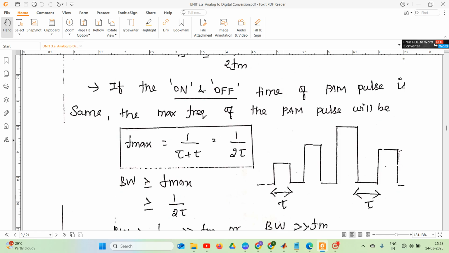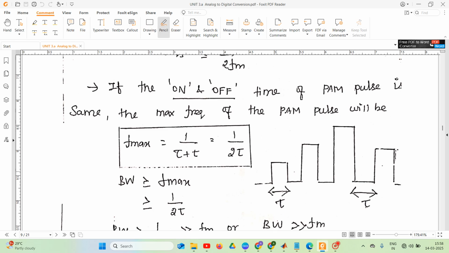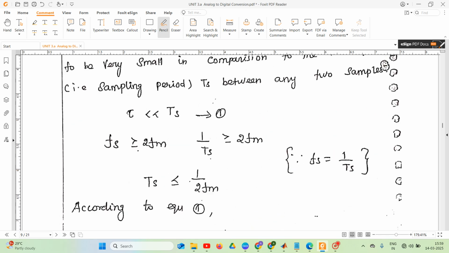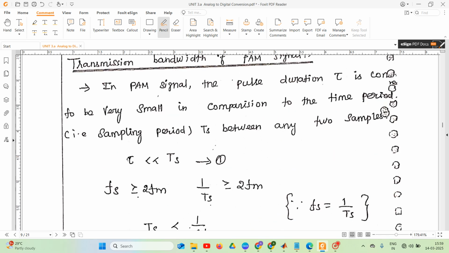So this is your pulse width, which we represent as tau. This is your one pulse duration period, which we call the sampling time, right? Using these two, we are going to prove that the transmission bandwidth is greater than the modulating signal bandwidth. Okay, so see here.